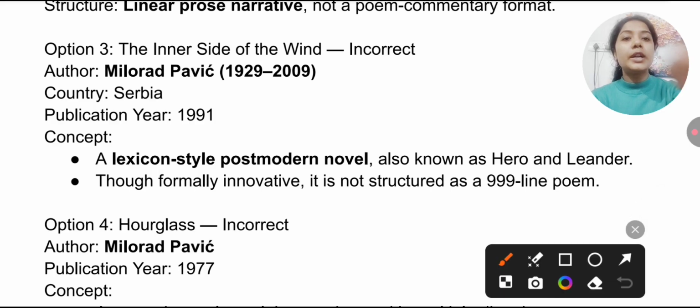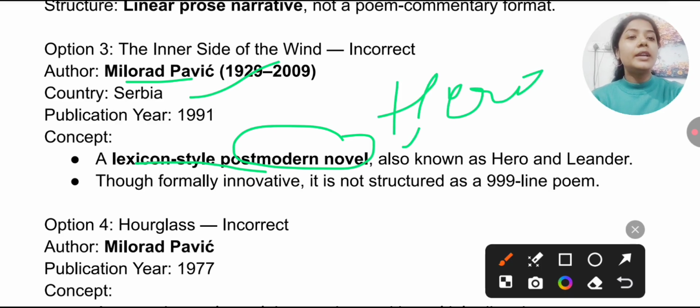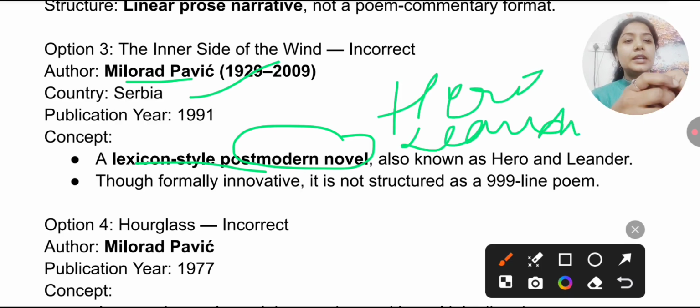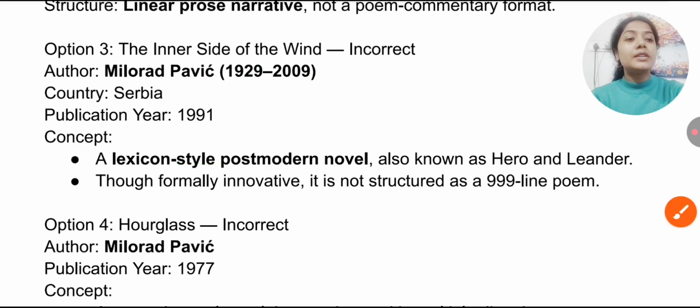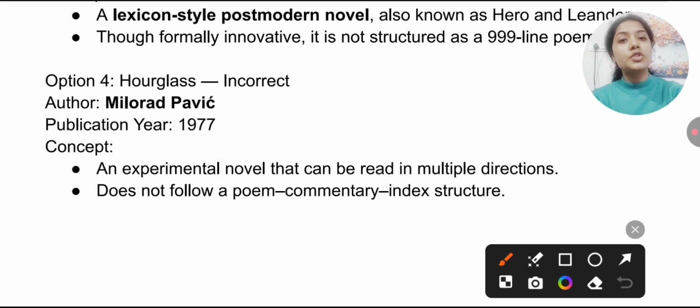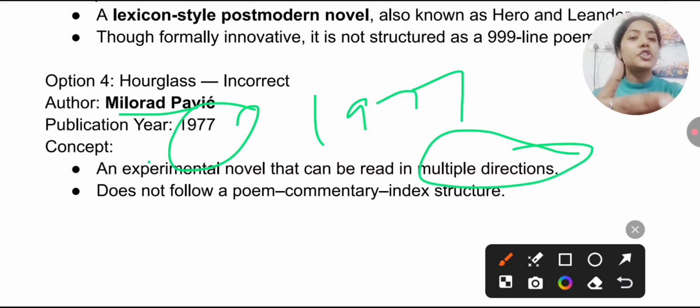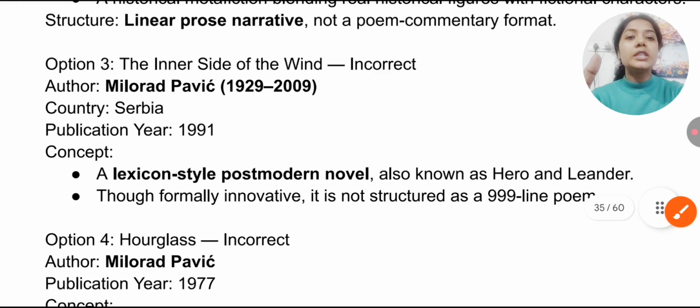This work is also incorrect. This is by Milorad Pavic, a Serbian writer. Okay. This work is in a lexicon style, and it is a postmodern novel, which is also known as Hero and Leander. You must remember it is not structured as a 999-line poem. Next, we have Hourglass, which is also incorrect, and it is also by the same writer, Milorad Pavic. 1977, this work was published, remember, and this work is an experimental novel that can be read in multiple directions. Now everything is clear about all the works.